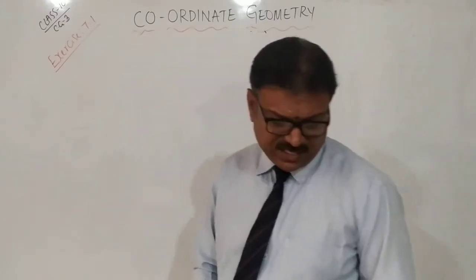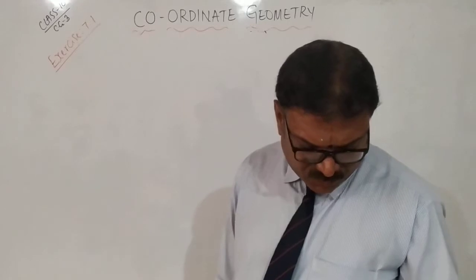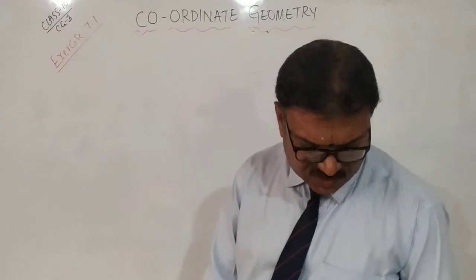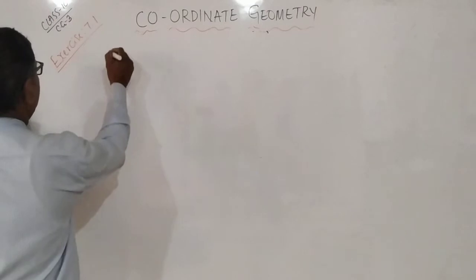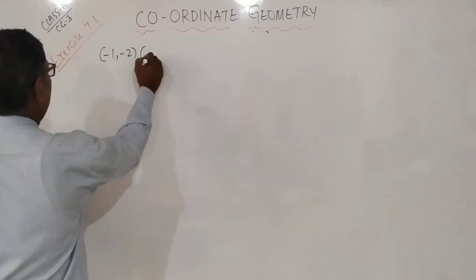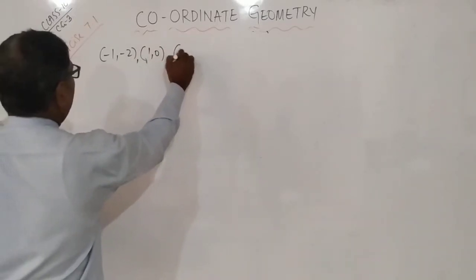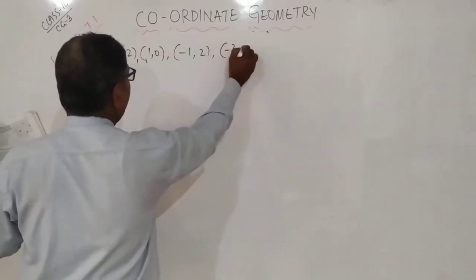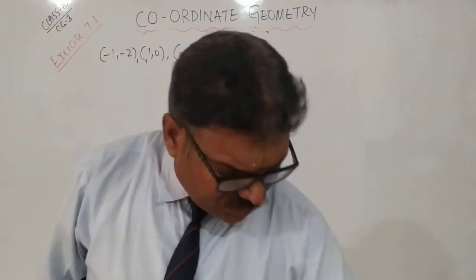That is exercise 7.1. Name the type of quadrilateral formed, if any, by the following points and give reasons for your answers. There is no problem, we will find out. The first one: take points (-1, -2), (1, 0), (-1, 2), and (-3, 0). So four points are there, the same thing.